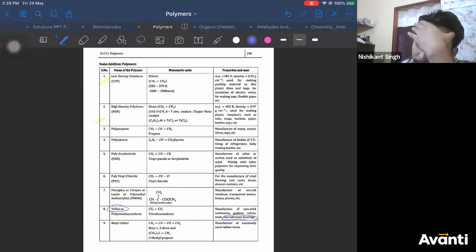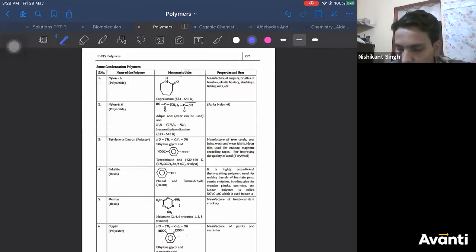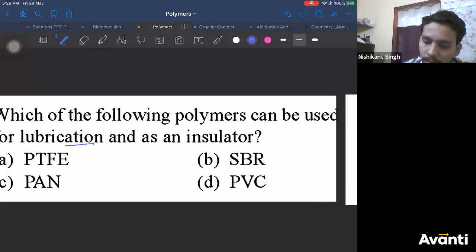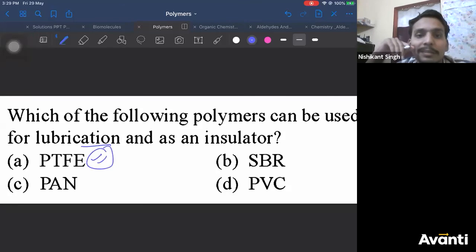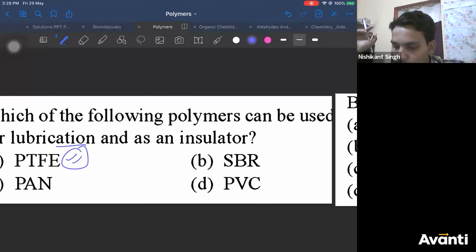But PVC pipes are used for lubrication? No. PVC is not used for lubrication. As far as I remember, Teflon is only used for lubrication. Right? It is resistant to heat. Just check it out. In case you have doubt, let me know. Most likely it is Teflon only, if I remember correct. PVC is used for preventing something from rusting and all. PVC pipes and all. Right?